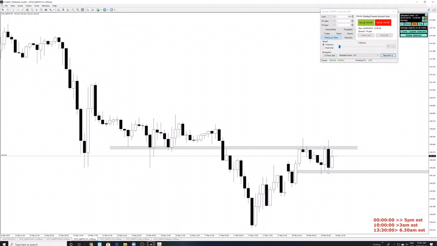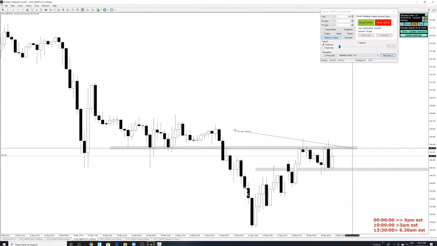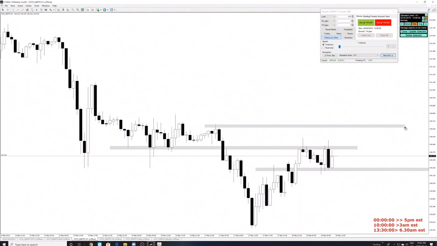So now we have to identify where there's going to be a good trade to take. If we make this a little more clear, if price breaks above this resistance, price can continue up towards this area right over here, which is around 22, 24 pips away. I think we can all agree on that, right? This is the area where price may head off to. So what I'm basically doing is marking off the most recent resistance and most recent support. Then I'm marking off, if we break resistance, where's the next destination? Maybe right over here.